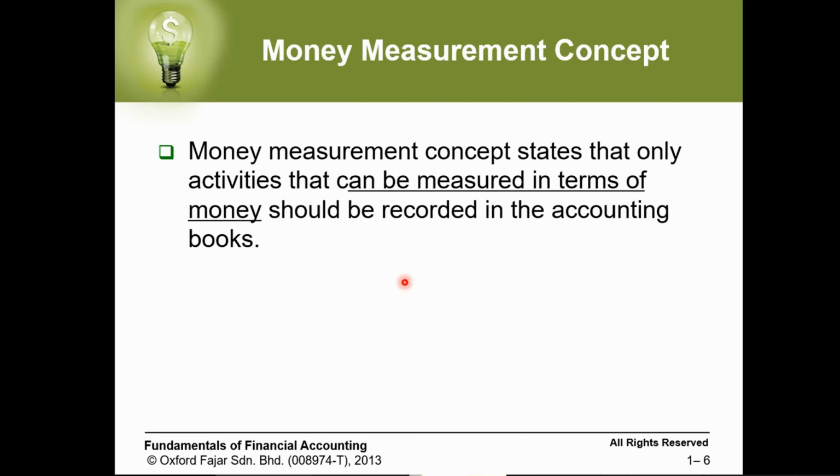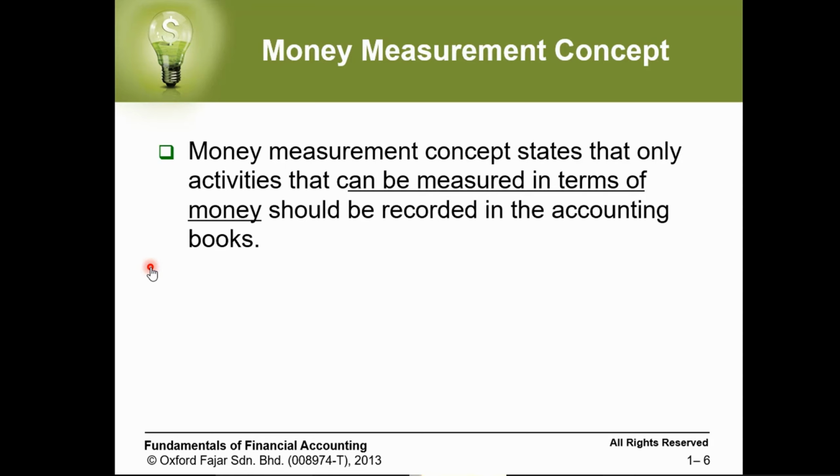So only activities that can be measured in terms of money should be recorded in the accounting books.